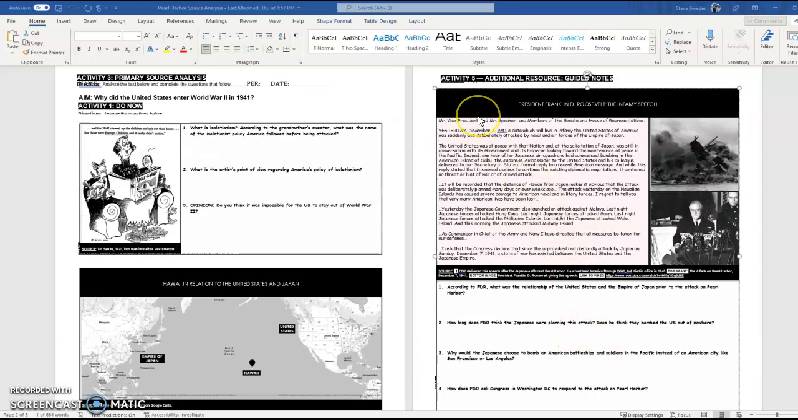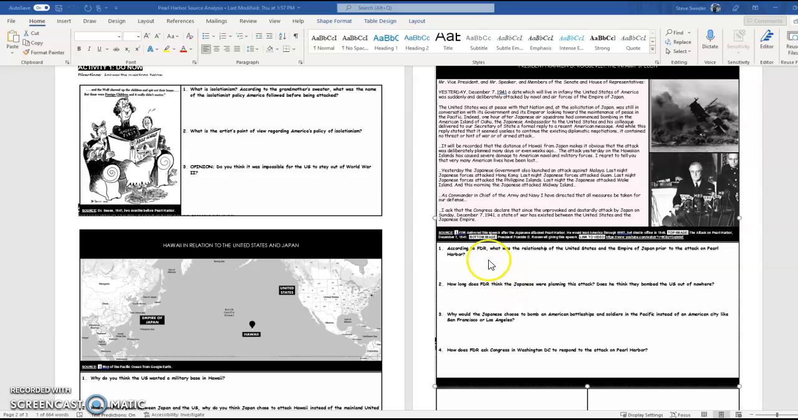And then here we have President Franklin D. Roosevelt, the infamy speech. There is a video in this assignment as well that plays FDR's Day of Infamy speech. But questions down here at the bottom. Number one, according to FDR, what was the relationship of the United States and the Empire of Japan prior to the attack on Pearl Harbor?